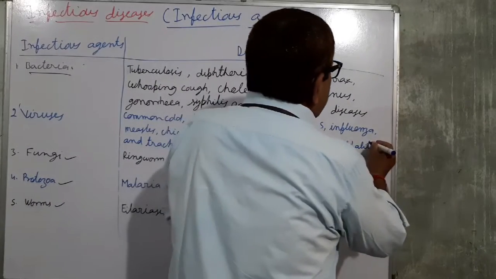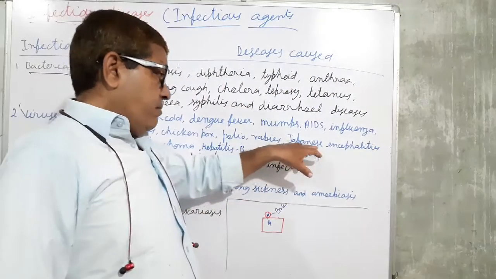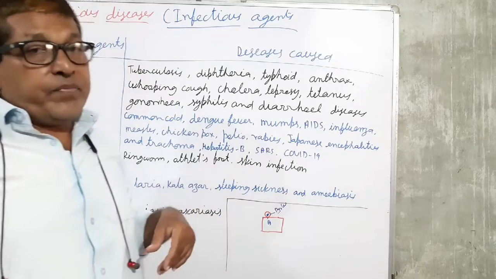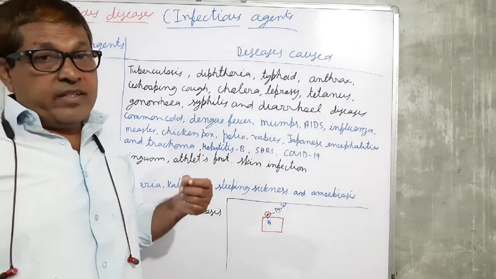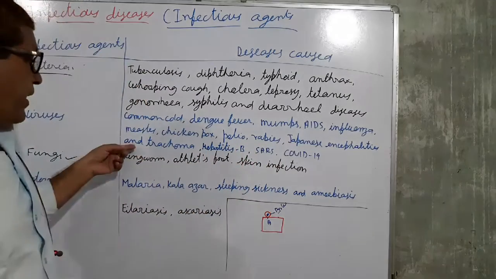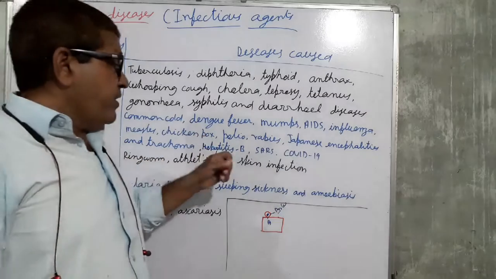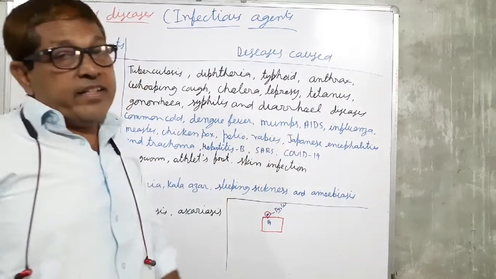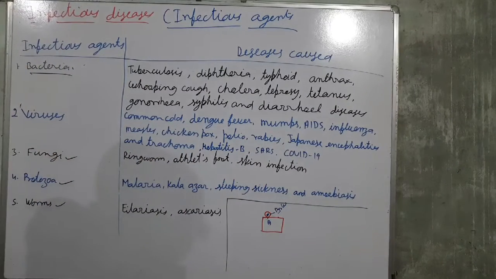This is a very serious disease in eastern UP. Commonly called J, Japanese encephalitis. And trachoma, and very important, hepatitis B, SARS, and COVID-19. These are the examples of viral diseases.